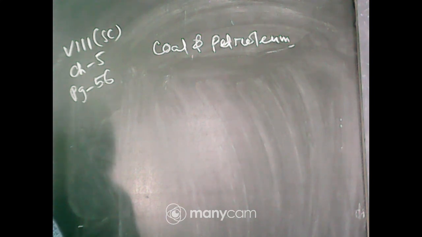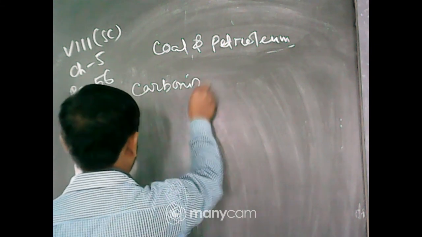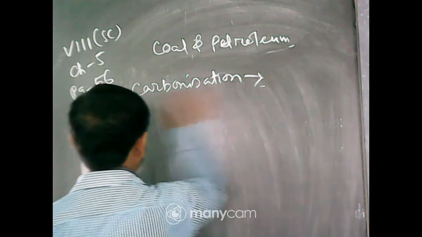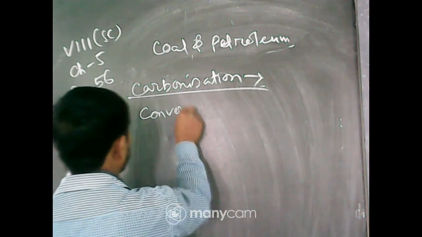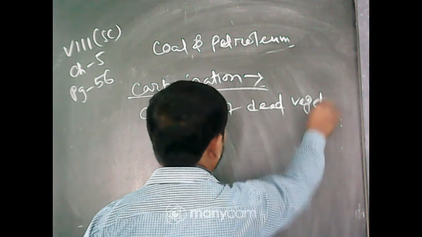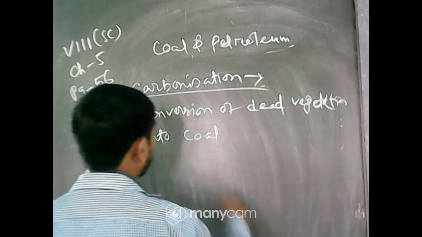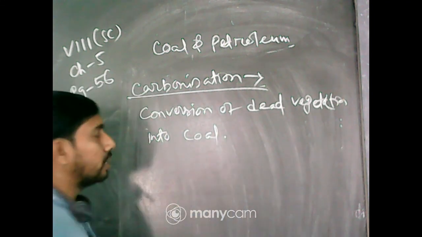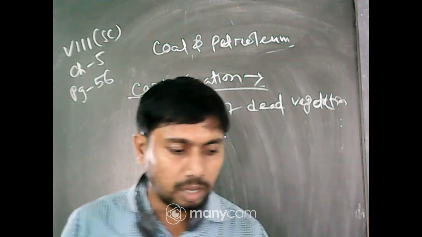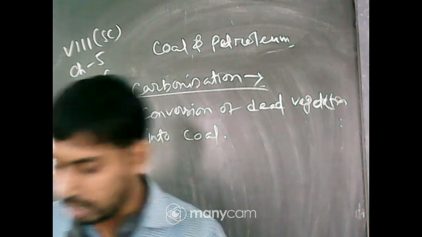What is carbonization? Carbonization is the conversion of dead vegetation into coal. It is a slow process. Conversion of dead vegetation into coal, this process is called carbonization. Okay.